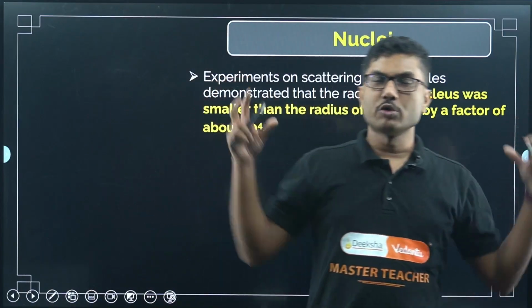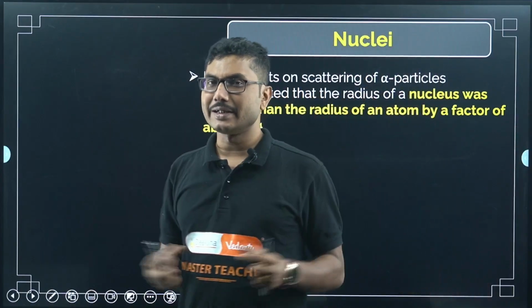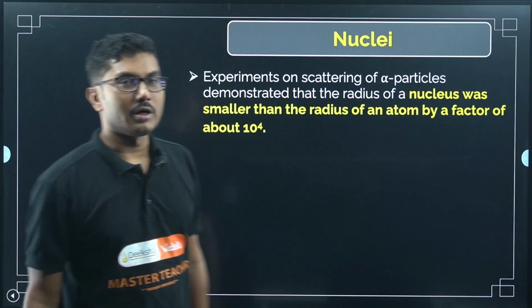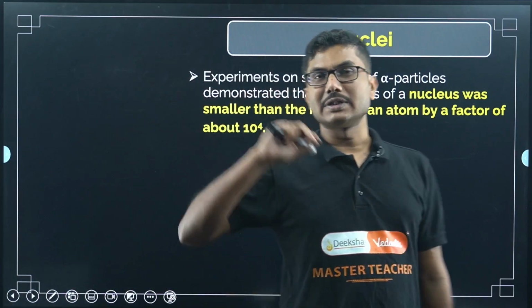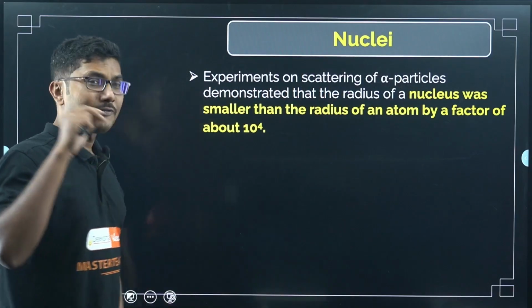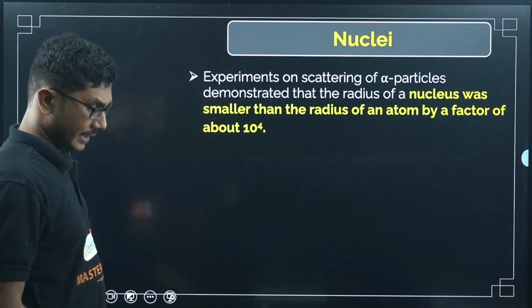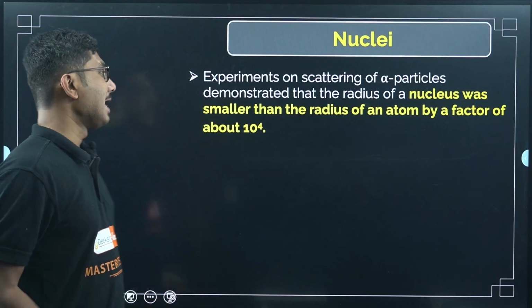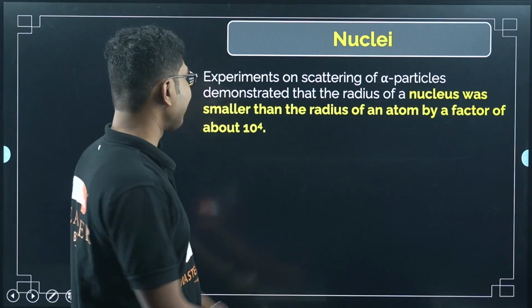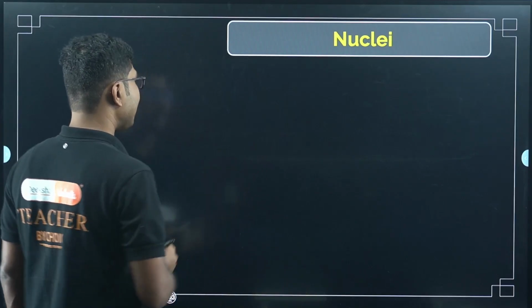And most of the mass of the atom is concentrated at a very tiny center. That center was called the nucleus, and the credit of discovering the nucleus goes to Rutherford because he is the first person who did that experiment, right? We have already discussed that. Now the nucleus was smaller than the radius of the atom by a factor of 10 to the power of 4. So what is the meaning of that?